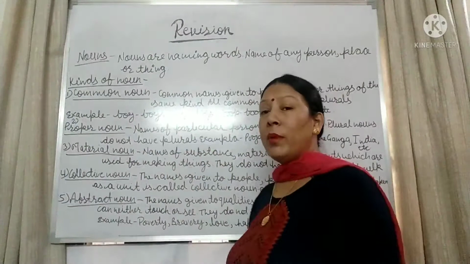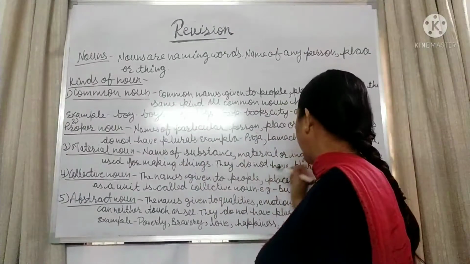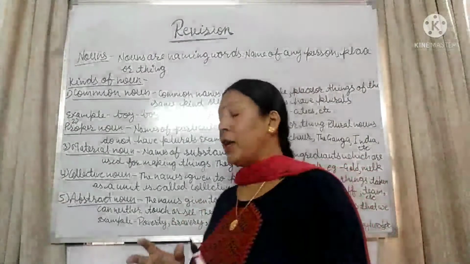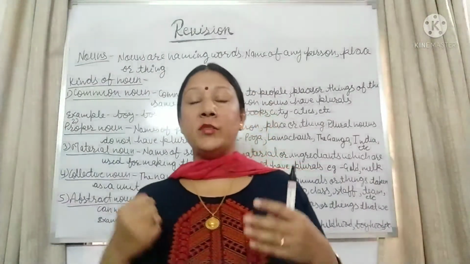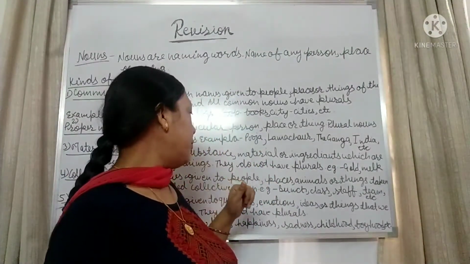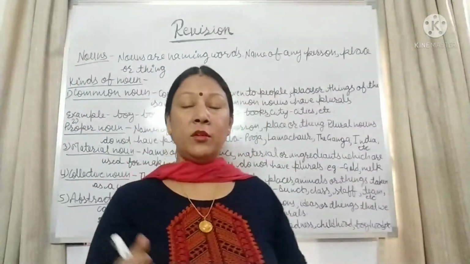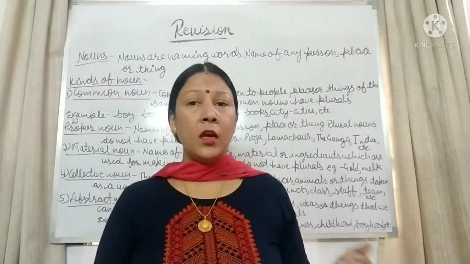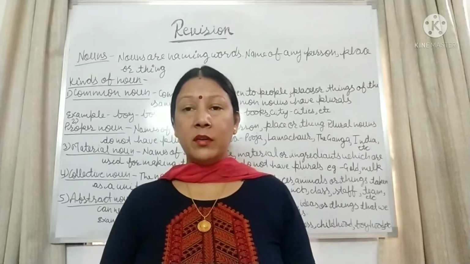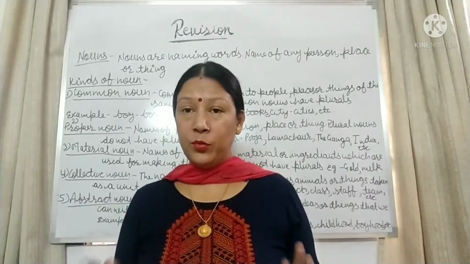Next, material noun. Material, as you can understand by its name. Names of substances, materials, or ingredients which are used for making things. Ingredients, material, and substances. They do not have a plural. Gold, silver, sand, water, milk, butter, curd. These are material nouns. They do not have plurals.